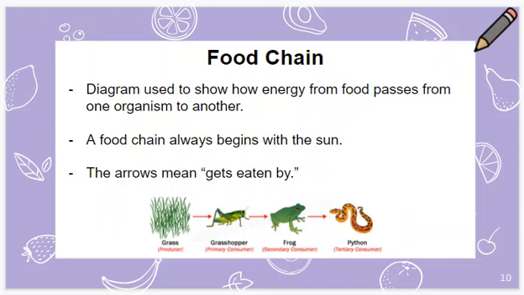A food chain is what we have been talking about this whole time. A food chain is a diagram used to show how energy from food passes from one organism to another. So the energy to start a food chain always begins with the sun. And the arrows in a food chain mean gets eaten by, and the arrows show which way the energy moves.